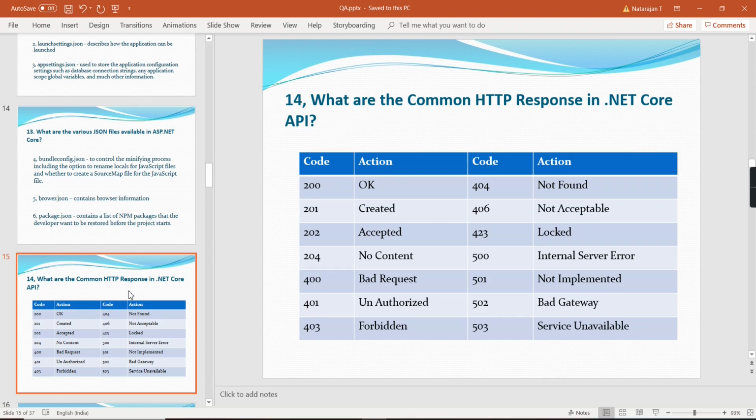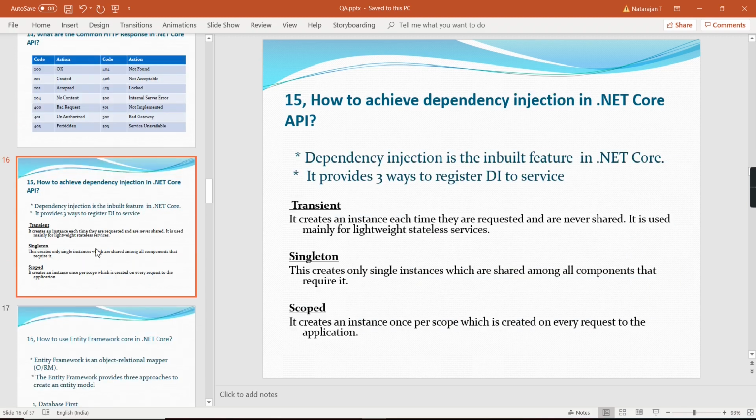501 Not Implemented. 502 Bad Gateway. And 503 Service Unavailable. How to achieve dependency injection in .NET Core API?